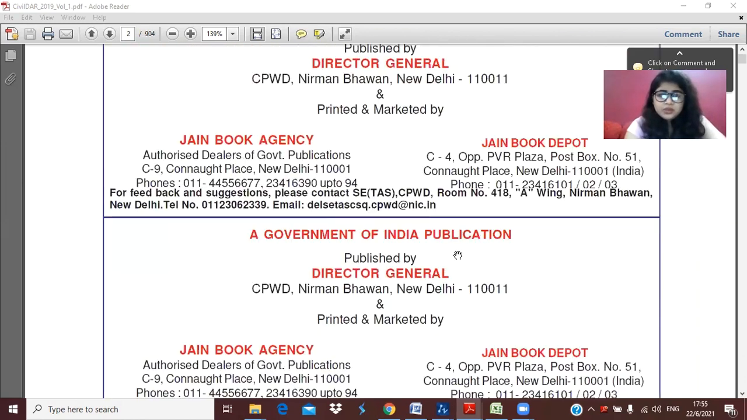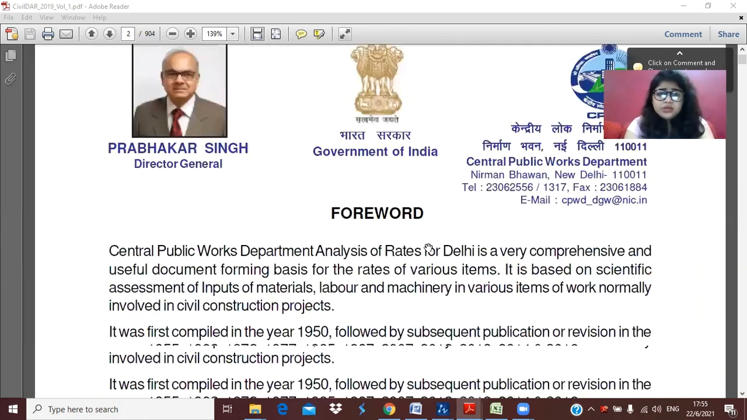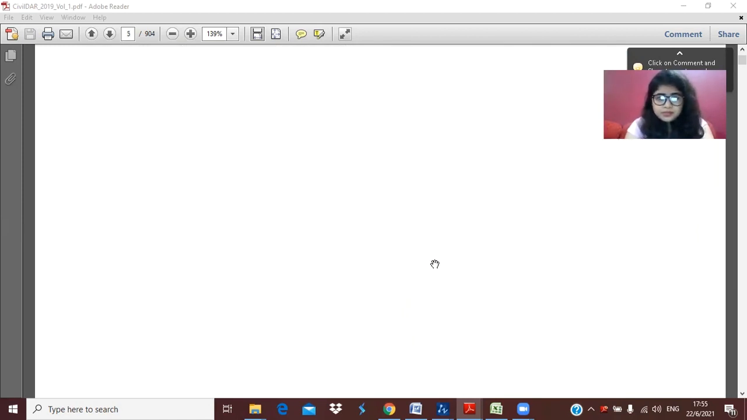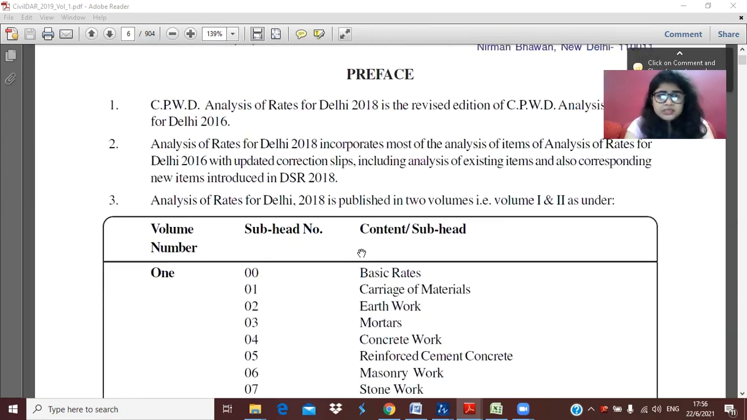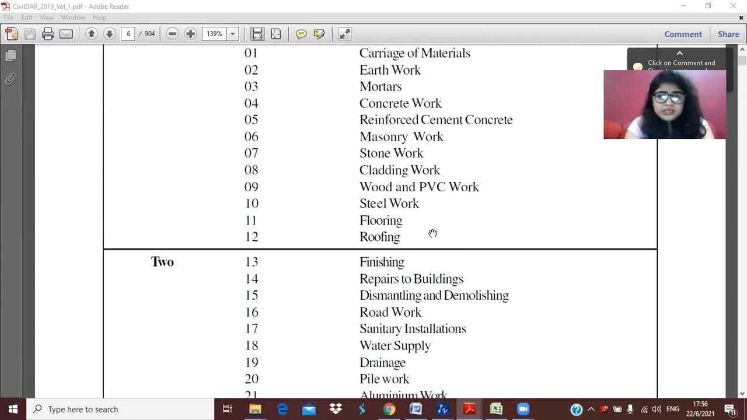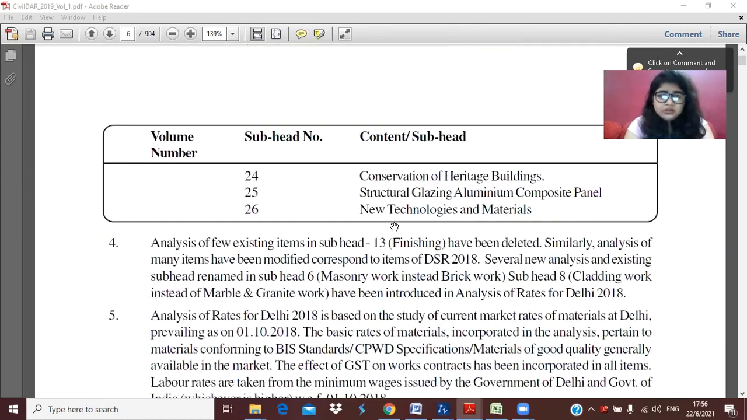I'm just showing you. You can get this PDF online also, and you can study all these labor rates. You can see all the information has been given here. This is the latest rate that the Government of India has given us, and you can see these are the topics that are given here. You can see the contents also.